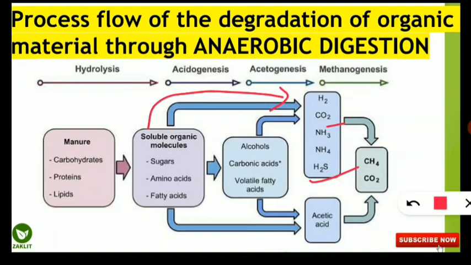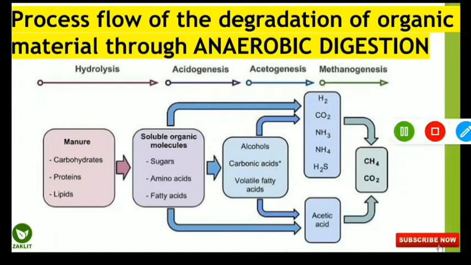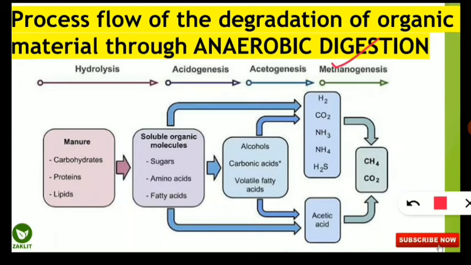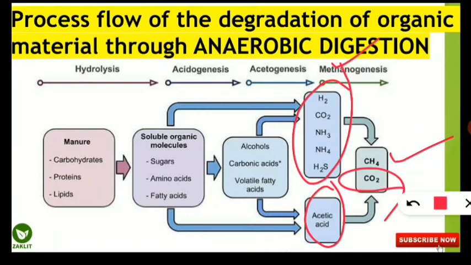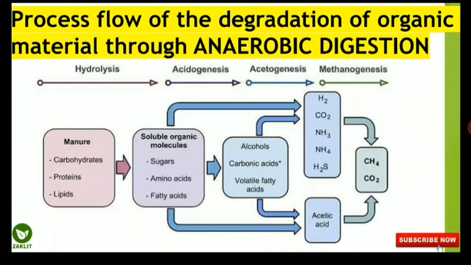And the last step is methanogenesis. Methanogenesis means formation of methane. Here the production of methane takes place, the formation, it is the last step. So from these compounds, they combine to form methane, the major product, along with carbon dioxide. So I hope you are able to understand this process. Very simple 4 steps: hydrolysis, acidogenesis, acetogenesis and methanogenesis.